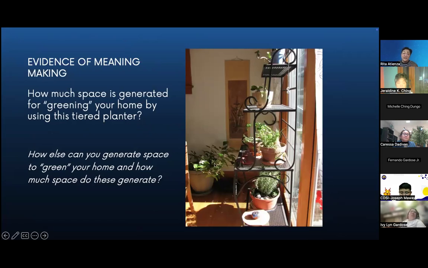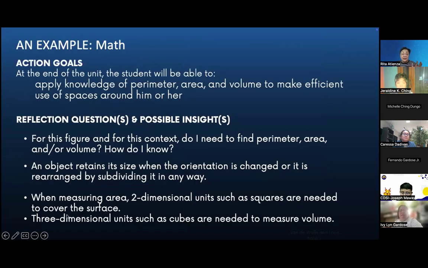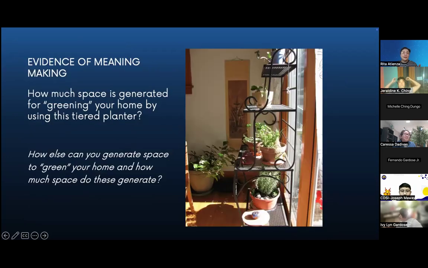So this is not the performance task. This is just the evidence of, naiintindihan na ba nila ang insights and reflection question? So the teacher gave this picture and said, you have a small apartment or a small house only. You don't have a garden, but you want the inside of your house to be green. So you bought this four-tier planter. So parang shelf siya na apat.